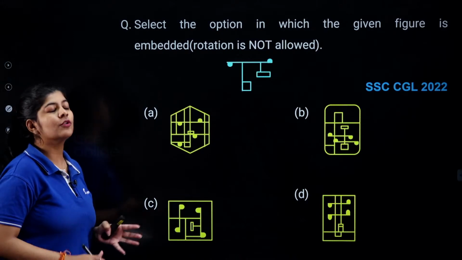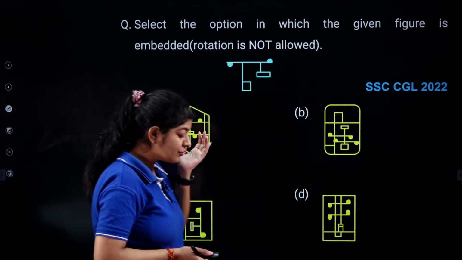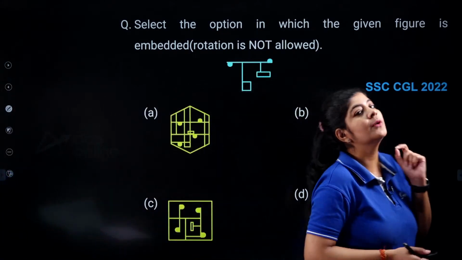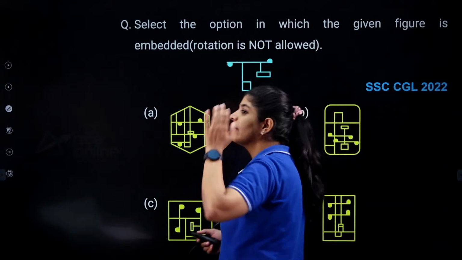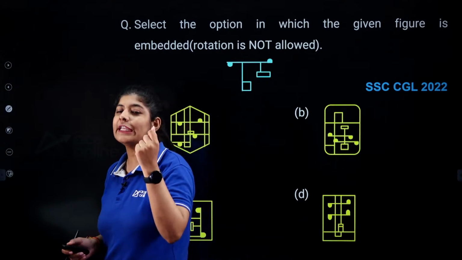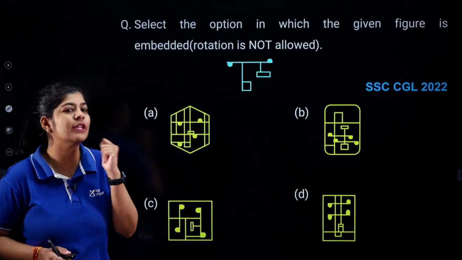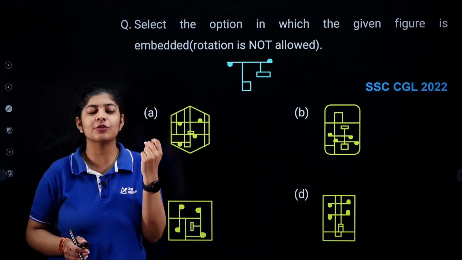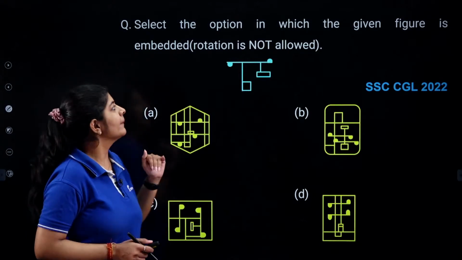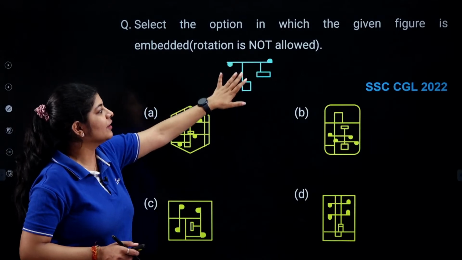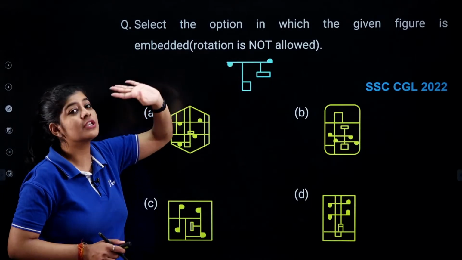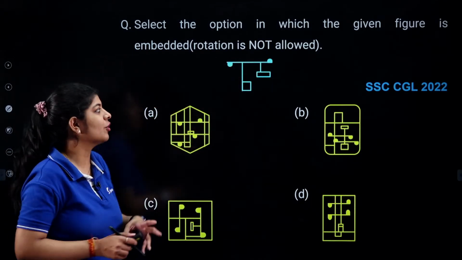So basically we know that whenever we are having questions from the concept of non-verbal reasoning, all we need to do is observe the given data very carefully, and we can easily answer the question within 5 seconds, or you can say 2 to 3 seconds. Right? Okay. So what we need to do, we need to find out this embedded figure, and the rotation is not allowed.